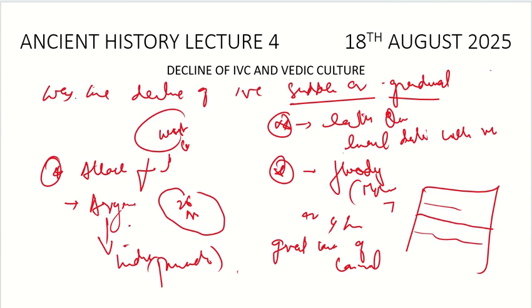So it is believed, this is also one of the theories, that because the Aryans attacked, there would have been destruction. But one thing, we don't have proper evidence for it. And second, if we look at the IVC age, mostly from 3500 BC, let's take it from this to 1700 BC. And what about the Aryan age, the Vedic age?